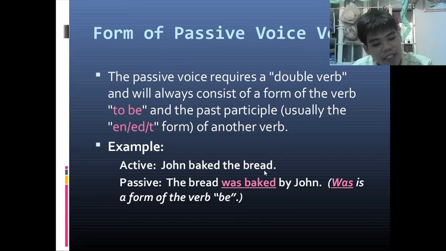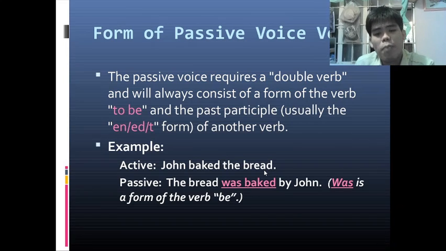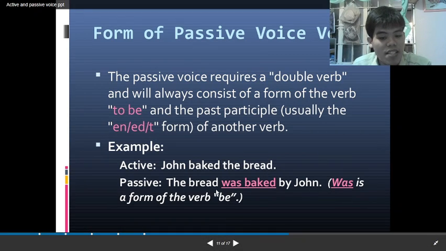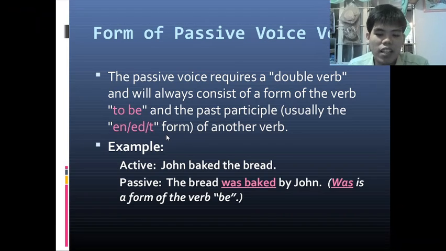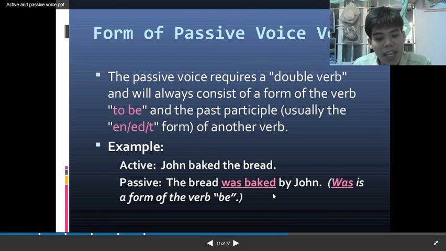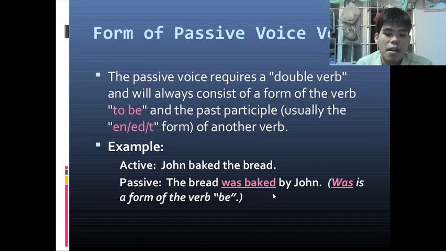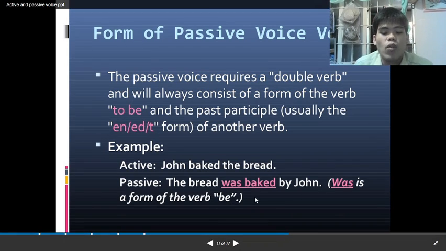So, the bread, then the proper verb to be, so was. The past participle of bake is still baked. So, was baked, add the word by, then write the subject. So, the bread was baked by John. That's the passive form.